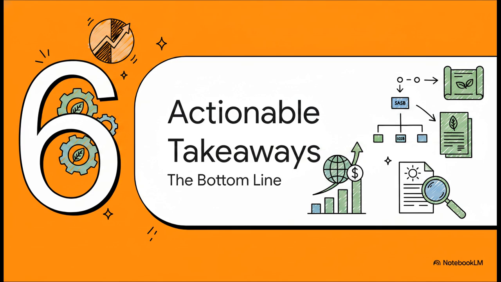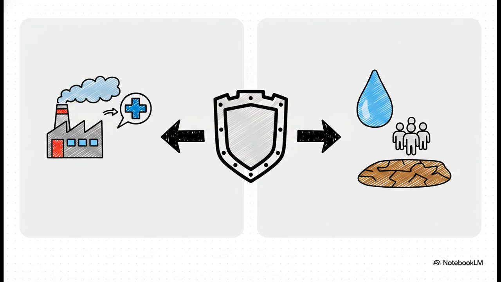Let's get to the bottom line. I know we've covered a ton of granular technical ground today, but bringing it all together, look at this comparison. Tracking your PM10 and VOCs accurately lets you proactively mitigate localized health risks and confidently navigate those increasingly strict global emissions rules. On the flip side, strictly defining your freshwater use and mapping it against those WRI Aqueduct stress thresholds directly mitigates your operational scarcity and reduces community friction. It just goes to show that accurate SASB and ISSB reporting is absolutely not a box-checking compliance exercise. It's a vital, strategic tool for safeguarding your entire operation.